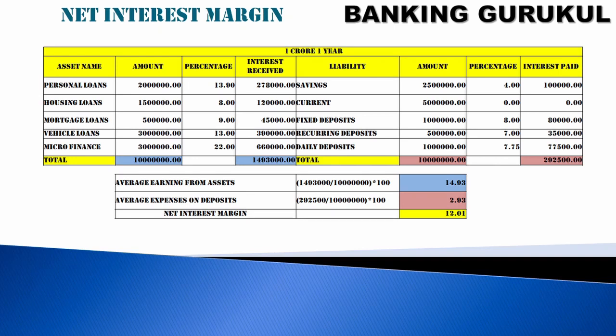Average rate. Total interest I paid is 2,92,000 on 1 crore, so 2.93%. If you subtract 2.93 from 14.93, it is 12.01%. So my net interest margin, the average interest rate received from the loans minus the average interest rate paid on the deposits, is 12.01% in this case.